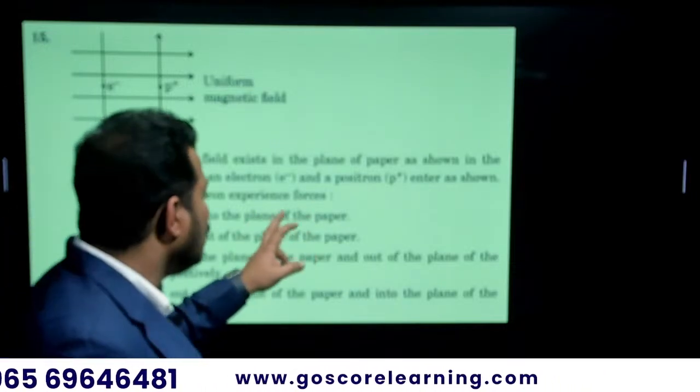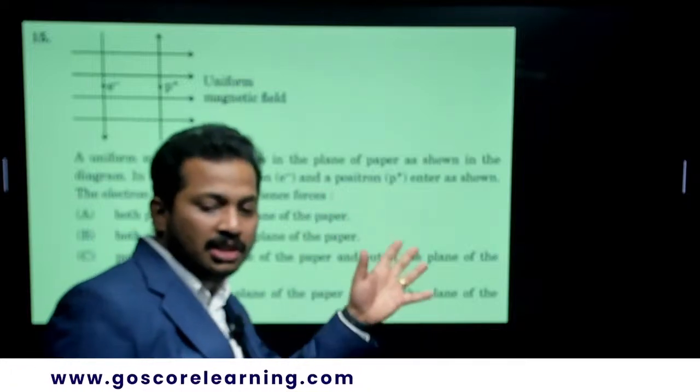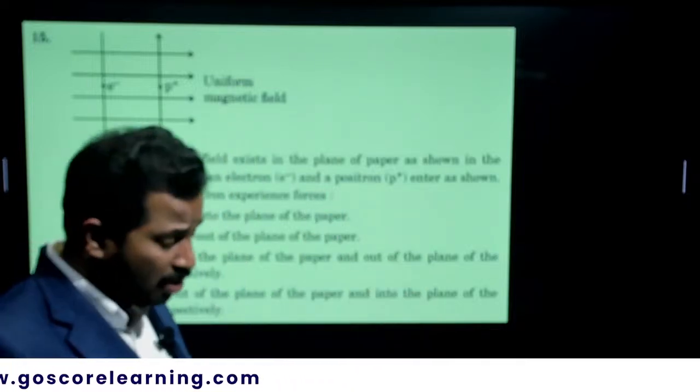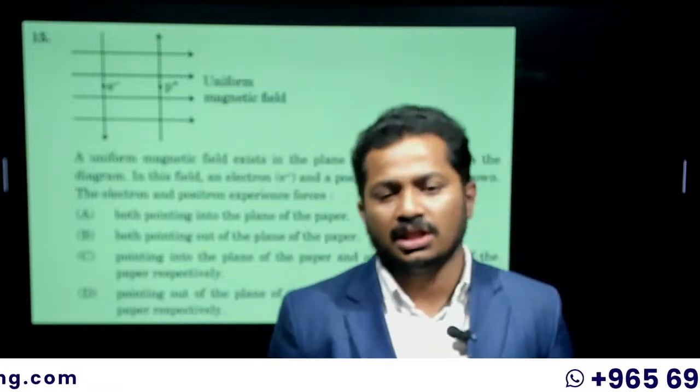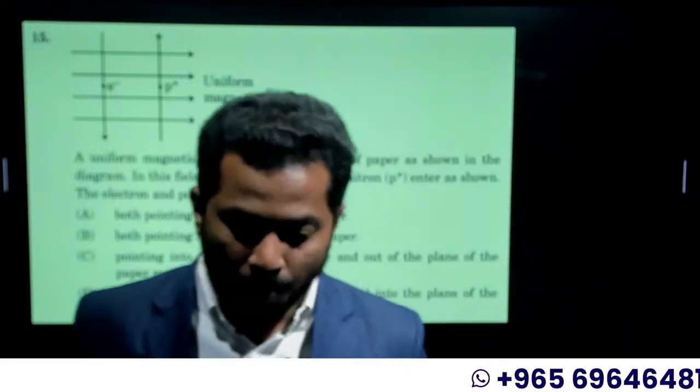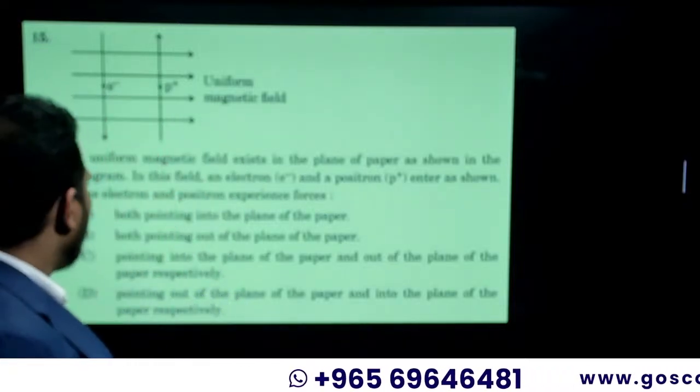So it is given in the question: electron having negative charge, positron having positive charge. If you don't know about the positron, take it that there is a positive charge mentioned. Let us take it like a proton, a particle having positive charge, moving as shown in the figure.